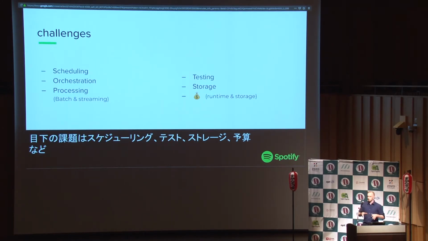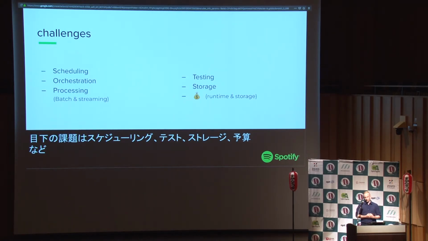I need to solve the issue of storage. Or how am I going to store my data? Do I have to choose a binary format? Am I writing JSON? Maybe not. Maybe I need to choose a binary format. Maybe I want to store in BigQuery or in another database. I need to make a choice. And of course, there's the issue of cost, because big data is big money. There are two sides of things we will think about when you write big data, and it's going to be the cost of running your jobs and the cost of storing the data somewhere. And that's super expensive too.